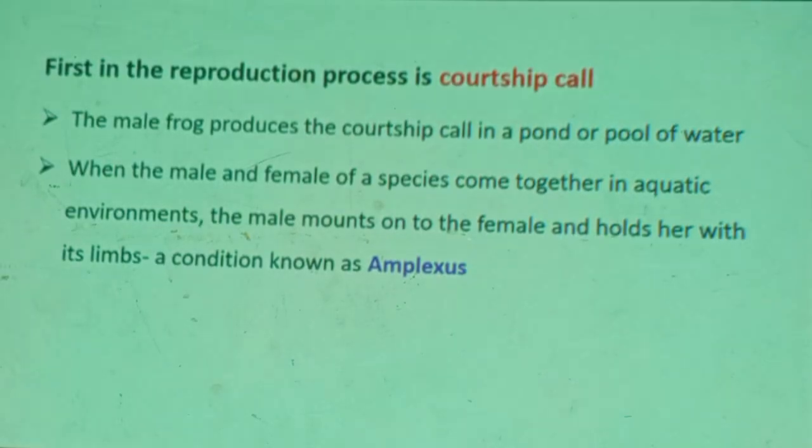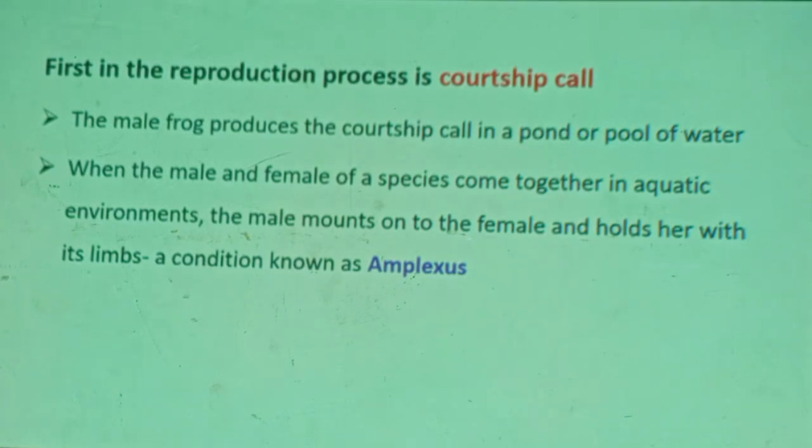Courtship call. As I have told you earlier, the male frog produces a sound during reproductive seasons, especially after rain, immediately after the end of the rainy season.